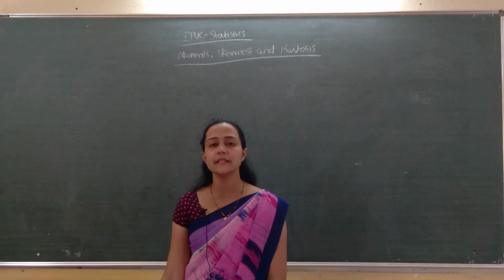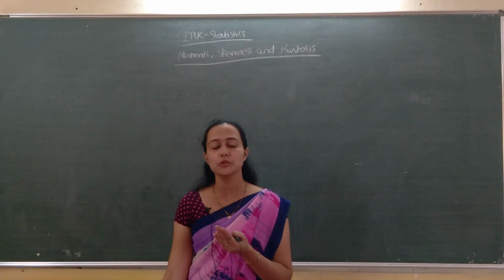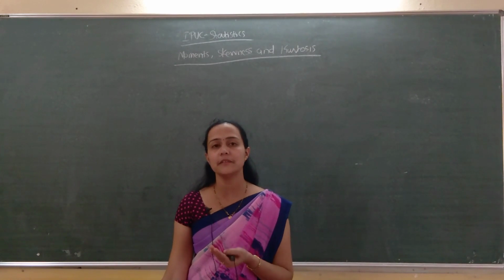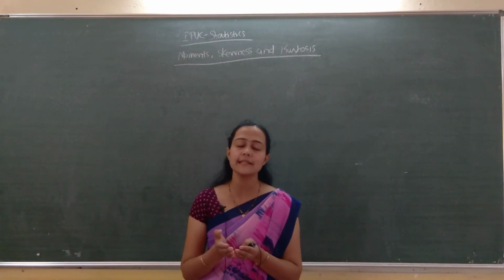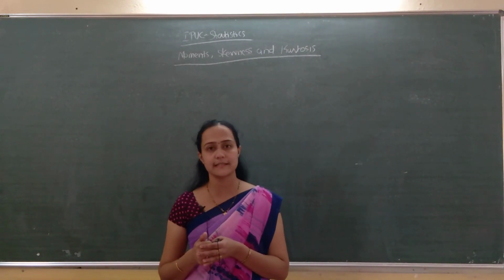Third one we saw is coefficient of skewness based on moments, that is beta 1 equal to mu3 square divided by mu2 cube, and gamma 1 equal to square root of beta 1. That much we saw, and we were discussing the first one, Karl Pearson's coefficient of skewness.